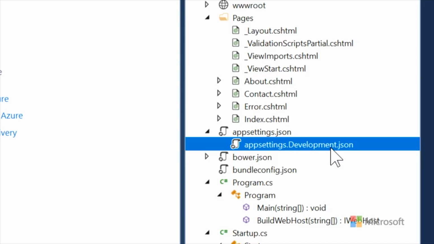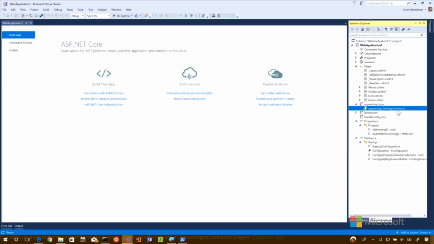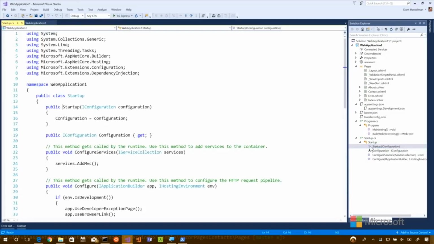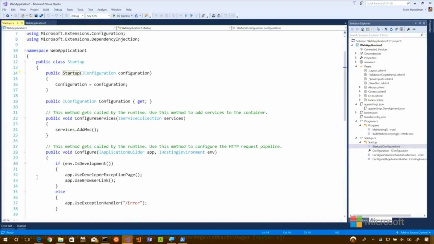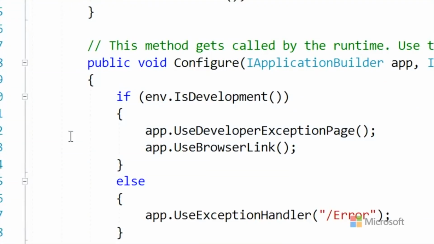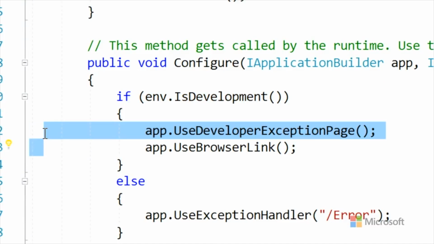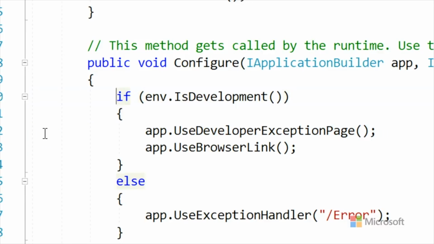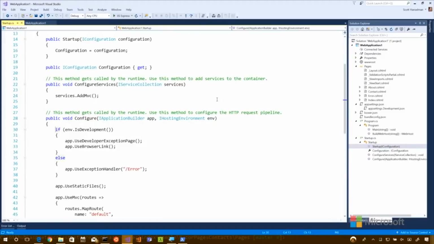Remember before when I commented that line out so that I could see the exception page. Where was that? Do you remember where that was? Yeah, so I believe it was in your Startup. There it is. So here's UseDeveloperExceptionPage. And if you recall, it was, if you're in development, do that. Every time we ran the thing, it kept saying we were in production. I grew frustrated, and I just commented it out, which got me past that problem, but isn't correct.